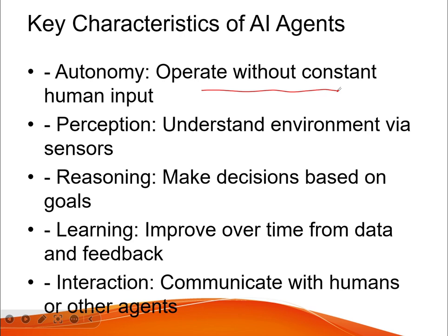The third is reasoning, making decisions based on the goals. The fourth is that it tries to learn over time and improve from feedback. The fifth one is interaction, communicating with humans and other agents. So these are the key characteristics of AI agents.